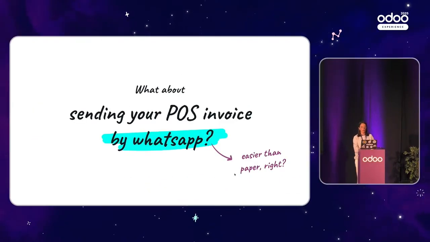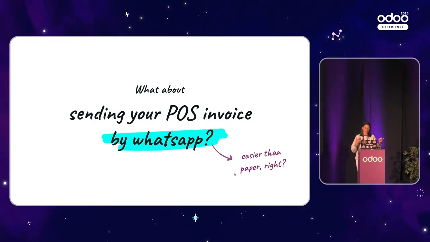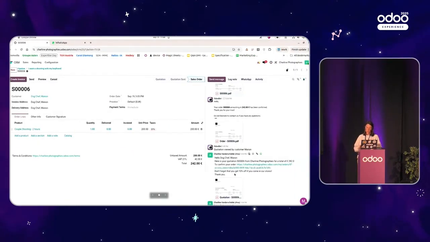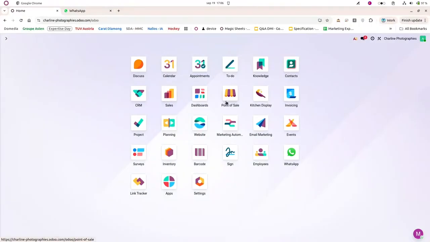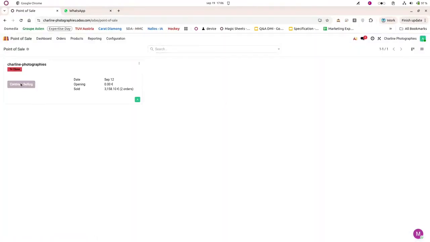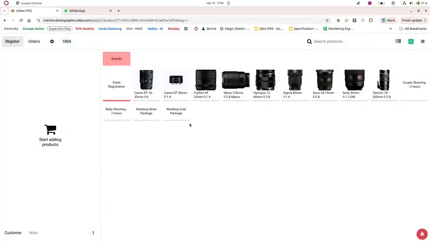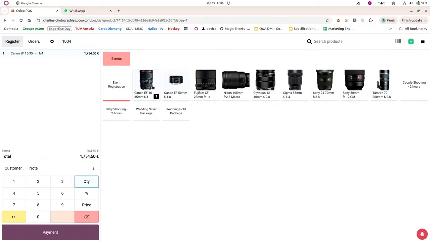So let's see together what about sending a POS invoice by WhatsApp. And it's easier than paper, of course. So what we will do is go into our point of sale application, and here I will continue selling my products in my shop. If I open it, you will see that I have different lines. I can choose one. And as I've mentioned in my WhatsApp message, the customer can get 10% if they come into my store. So I will click on the percentage, and they will receive 10% directly.